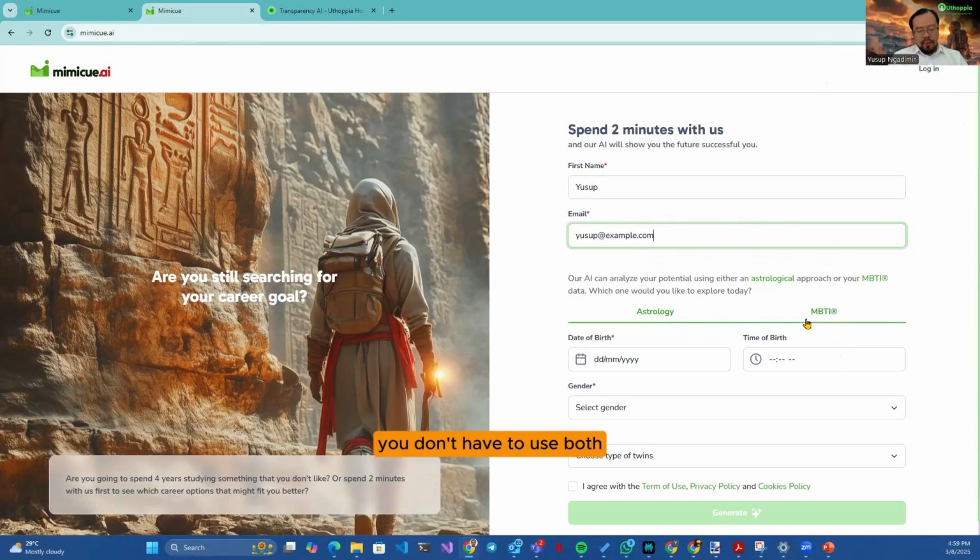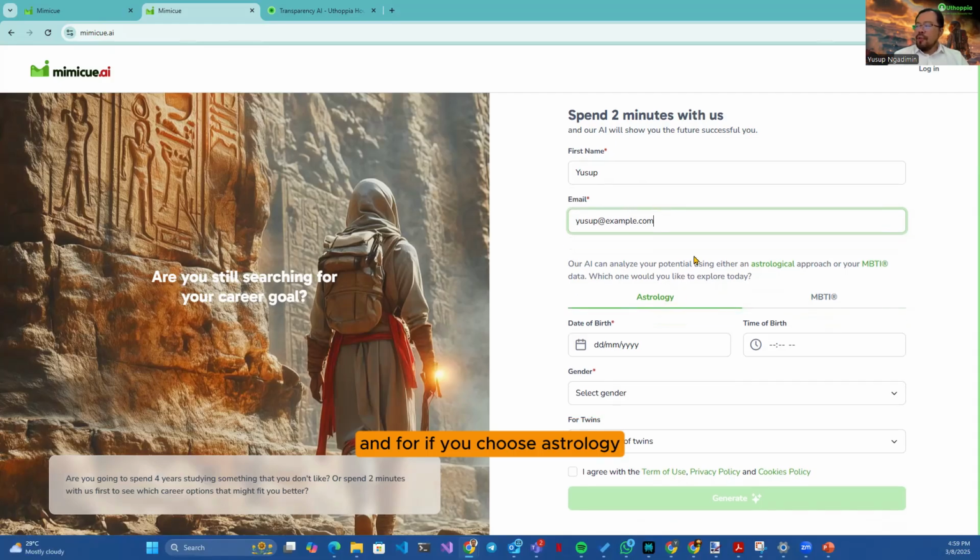Depending on your preferences or whichever you trust, you can use Astrology or you can use MBTI. You don't have to use both, but if you sign up as a member, we'll guide you where you can upload your multiple data, and then we are going to use that to give a better, finer-tuned recommendation for you. But for now, just a quick assessment. Let's choose one of them. If you choose Astrology, we just need your date of birth and gender.